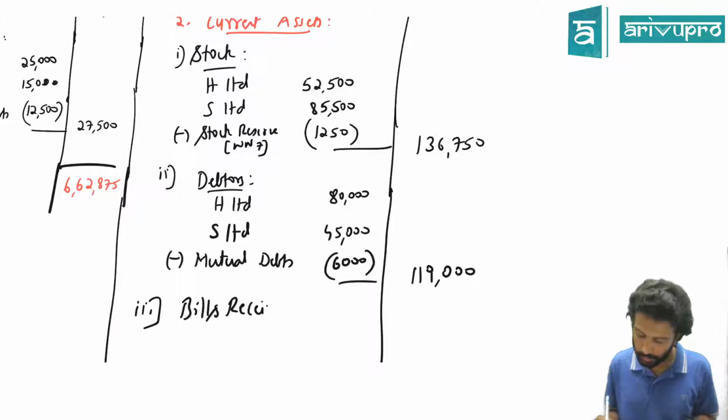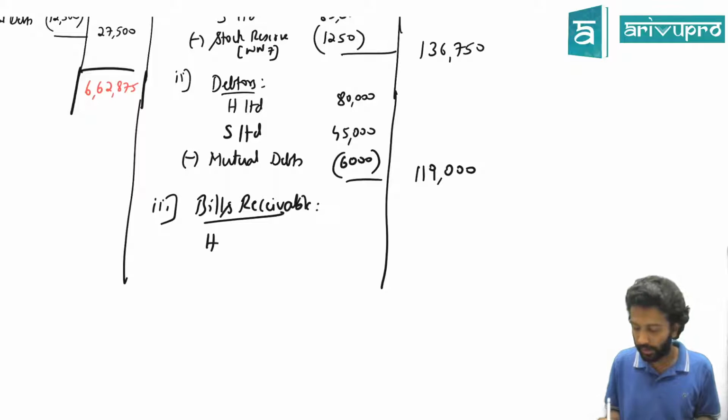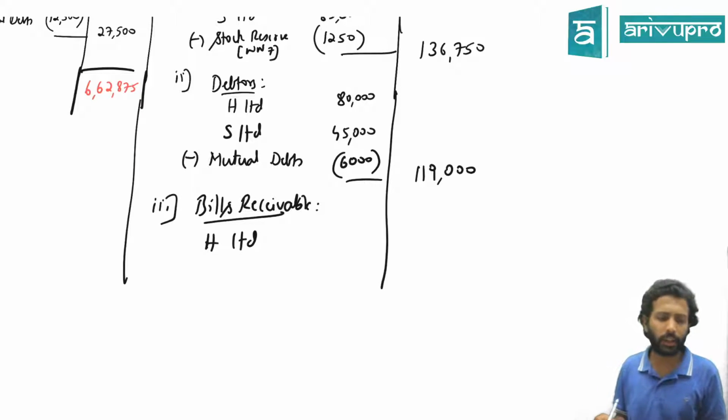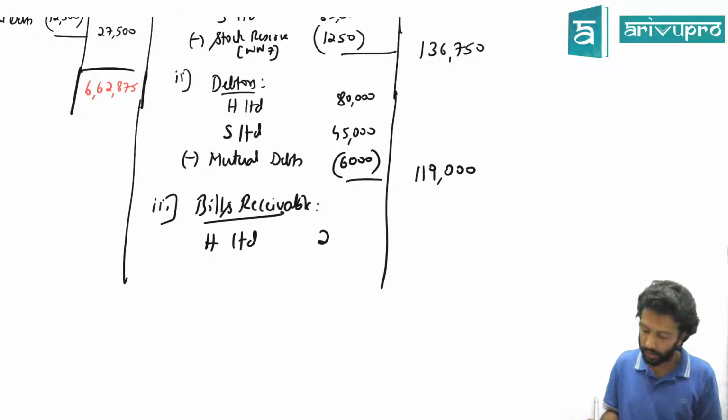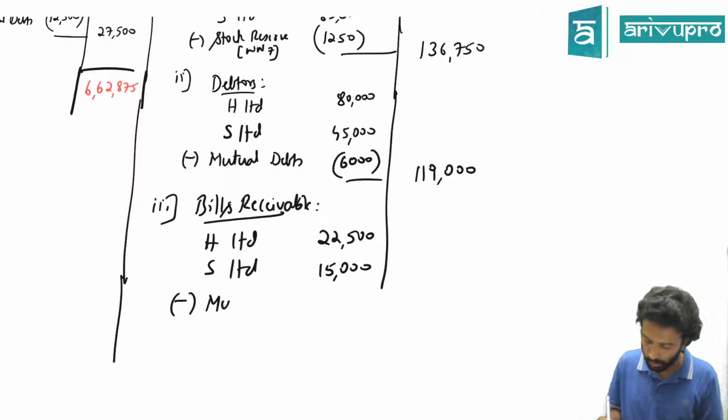After that, bills receivable. Are you finding any difficulty in the balance sheet, or is it simple additions? Yes, subject to the elimination of mutual owings. H Limited's bills receivable is 22,500. S Limited's is 15,000. Is there any mutual owing? Check, have you reduced anything from bills payable? Mutual debts are 12,500.